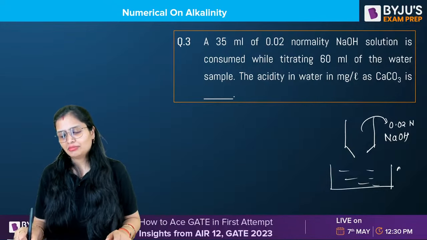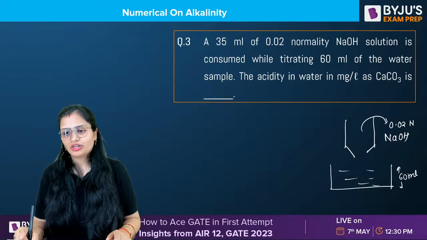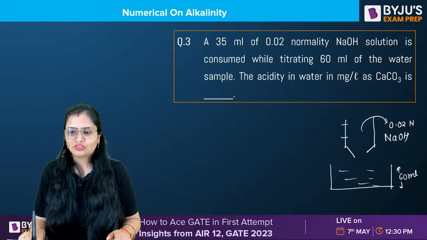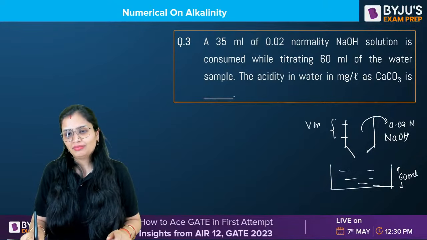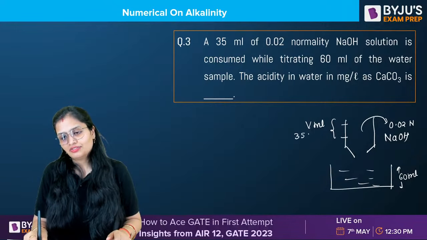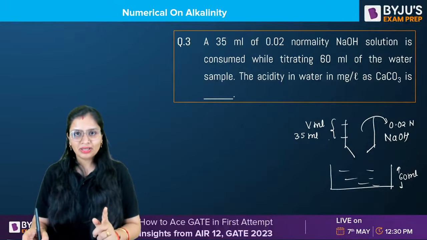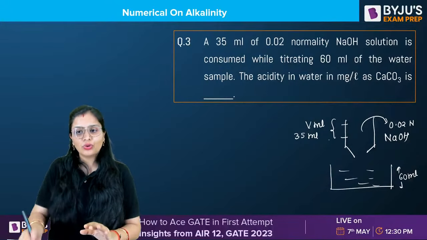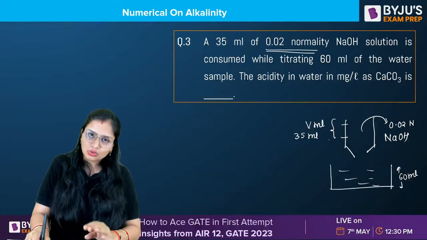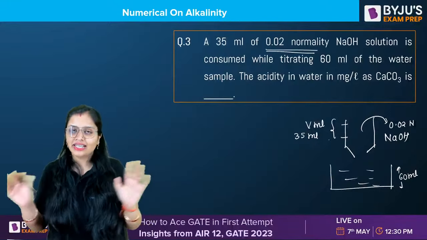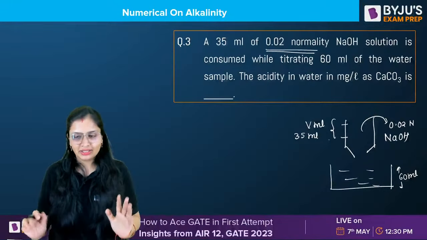This is 60 ml of water sample, and the titrant which was used, that is V ml, given to you is 35 ml. Now, first I'll tell you V milligram per Y ml. You can do this only when the normality is 0.02. If they change the normality, then it will change. Otherwise, it will remain the same.